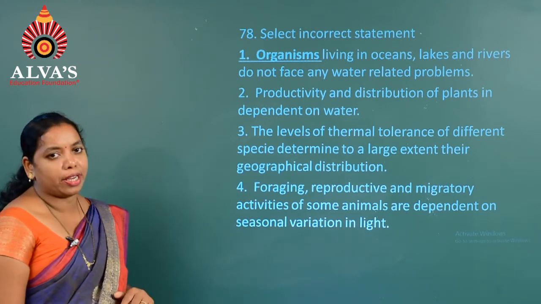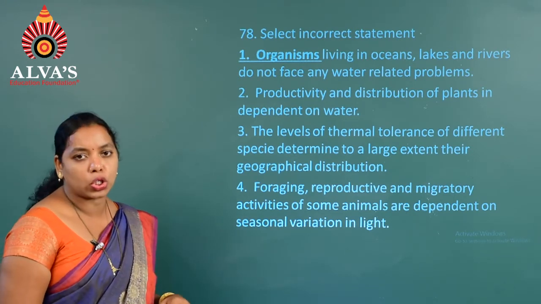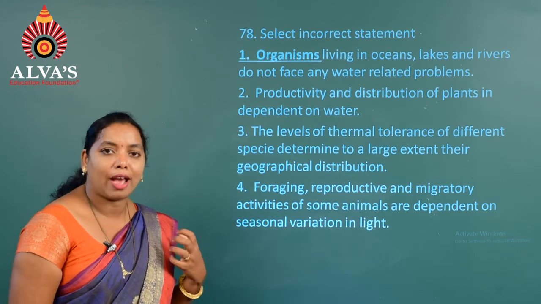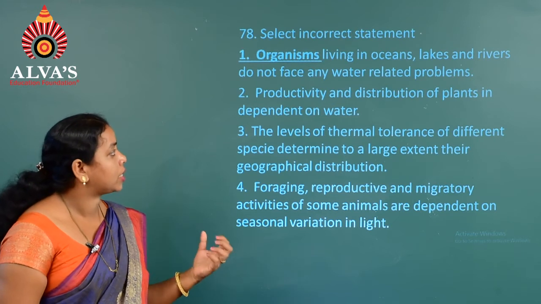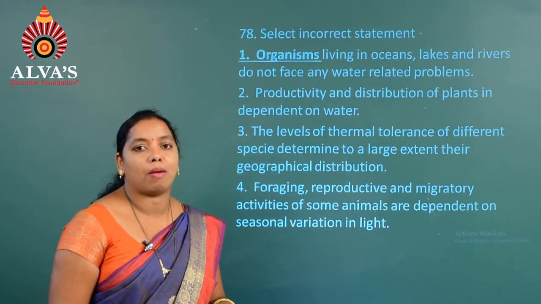So the first one is an incorrect statement, because the animals living in aquatic media, whether ocean or freshwater regions, face some water-related problems.